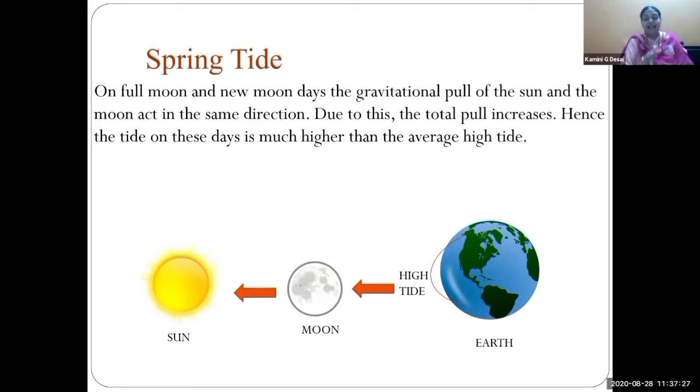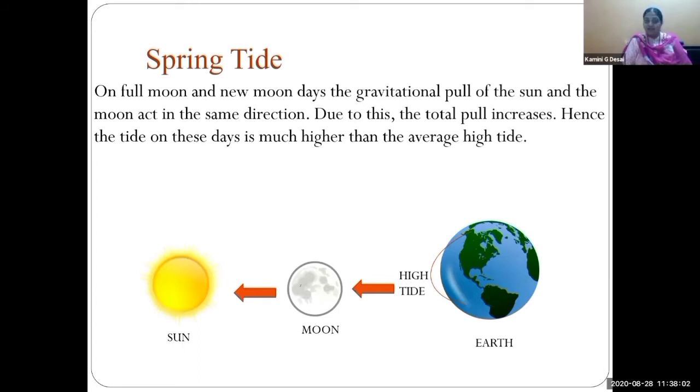Okay, and the same at the opposite side also there is a high tide, but it is because of the centrifugal force. And because the moon is very close to the earth, the force of the moon is much higher than that of the sun. And that is why on spring tide there is a high tide and it is a maximum high tide on that day.